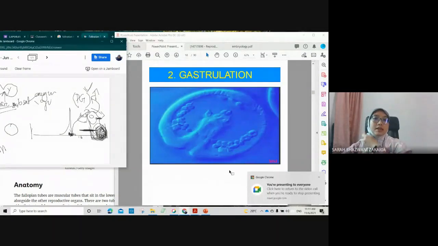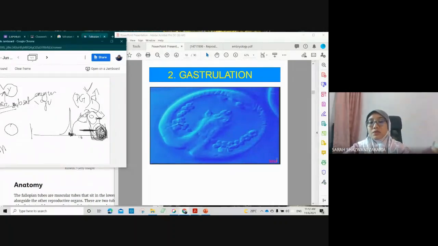Next after blastulation is gastrulation. When the gynae or the embryologist observes under the microscope at the cell stage, they need to recognize which stage the embryo is at.